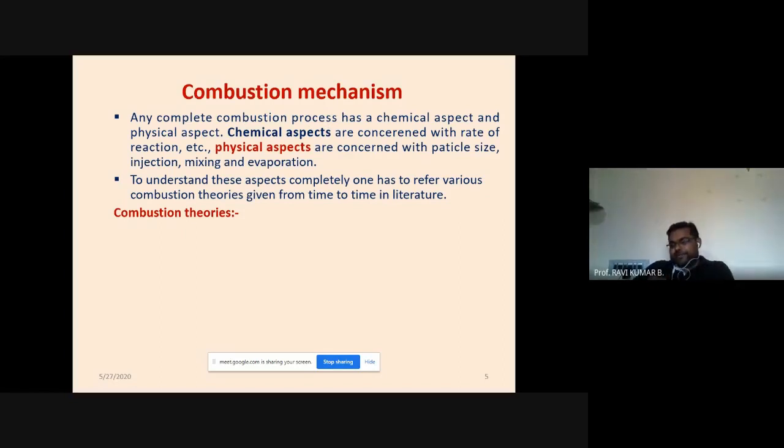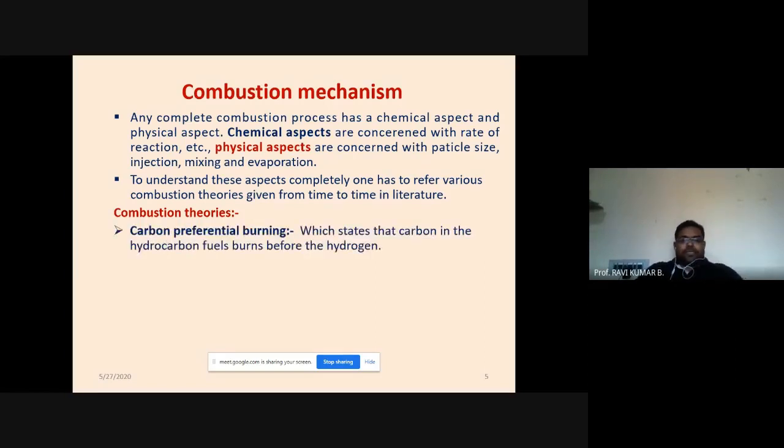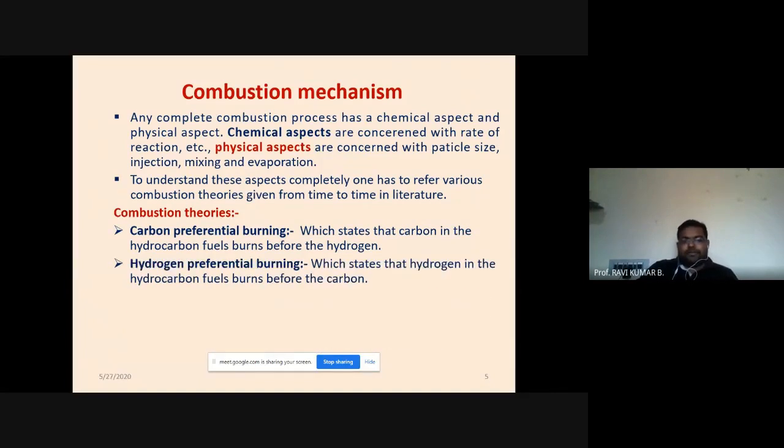There are various theories proposed for understanding the combustion phenomena. First was the carbon preferential burning, which states that carbon in the hydrocarbon fuel burns before the hydrogen. That is the first theory, but it was further denied by another researcher who gave a second theory, which is hydrogen preferential burning, which states that hydrogen in the hydrocarbon fuel burns before the carbon.